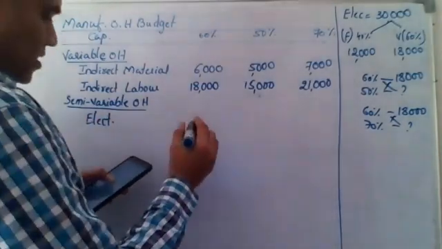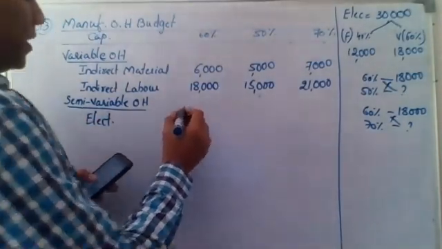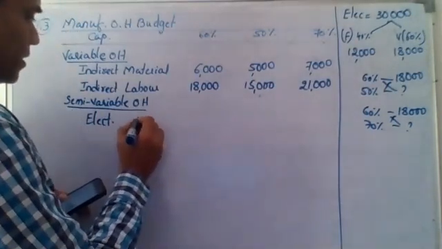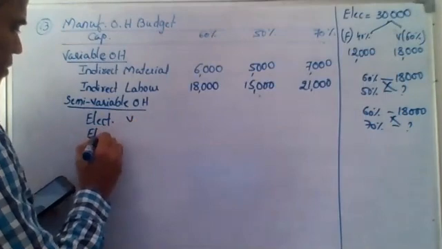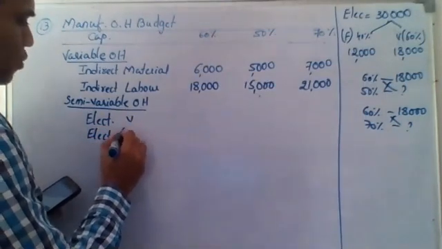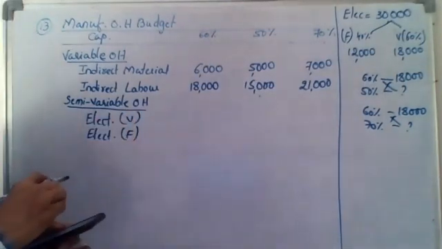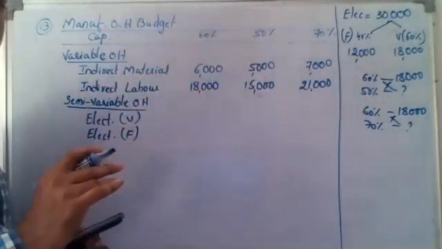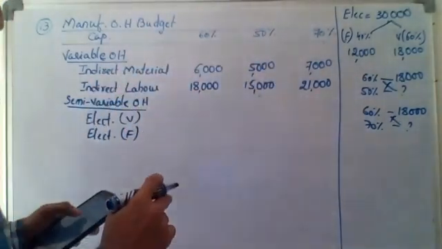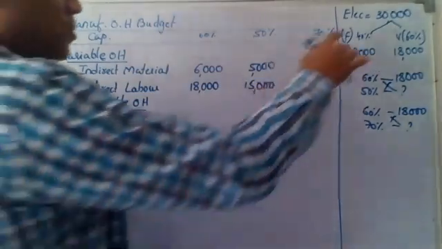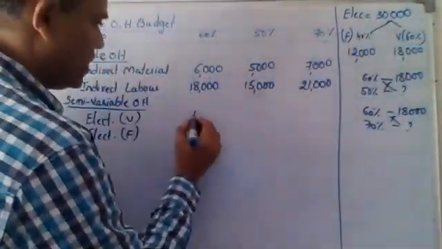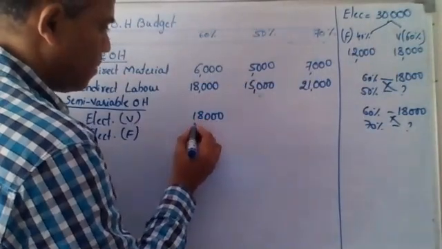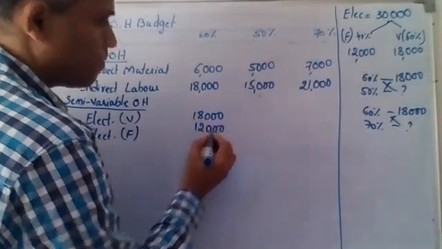Electricity, what is given to me here is 30,000. I'm making it into two components, electricity variable and electricity fixed. Actually, you can do this in your workings and show it here, because I don't have space here for the workings. I'm clubbing it here in the solution itself. So given the statement, electricity fixed is 12, variable is 18. So it is 18,000 plus 12,000, 30, right?